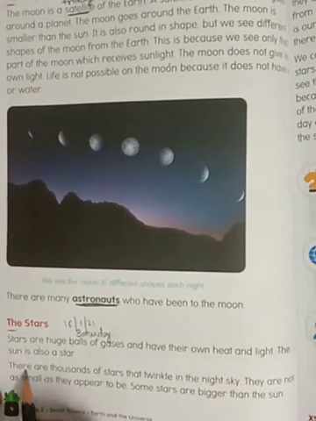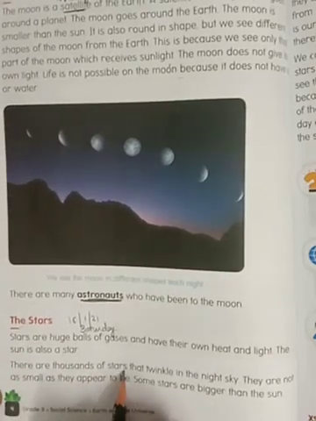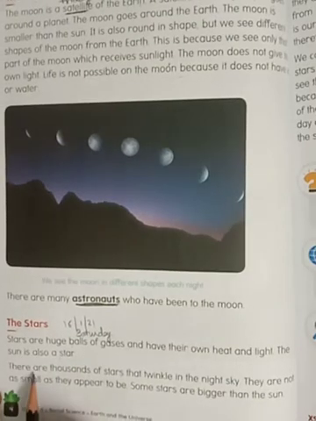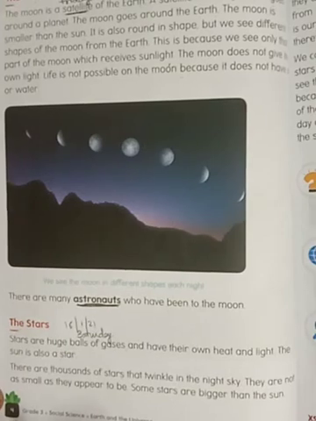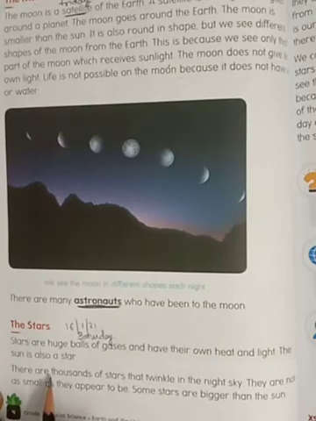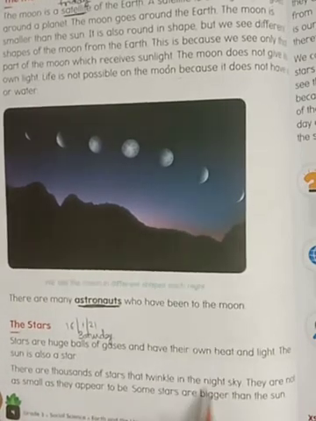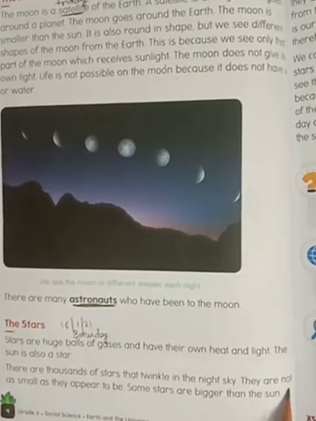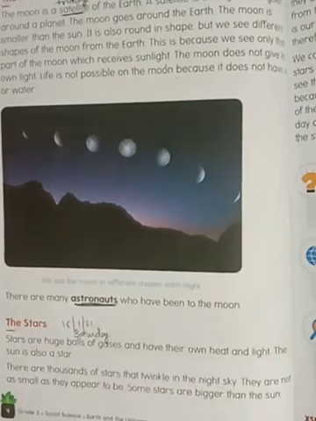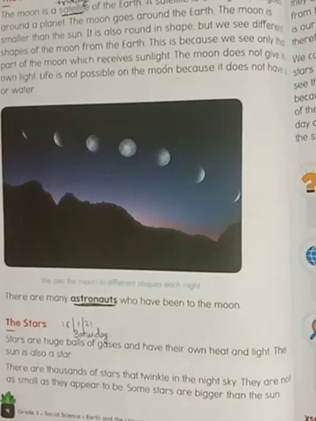There are thousands of stars that twinkle. Twinkle यानी चमचमाना. Twinkle twinkle little star, सुना है ना आपने? Have you listened to this poem? Twinkle twinkle little star, how I wonder what you are. So like this, stars are twinkling in the night. They are not as small as they appear to be. They are not so small, but they look very small in the sky.